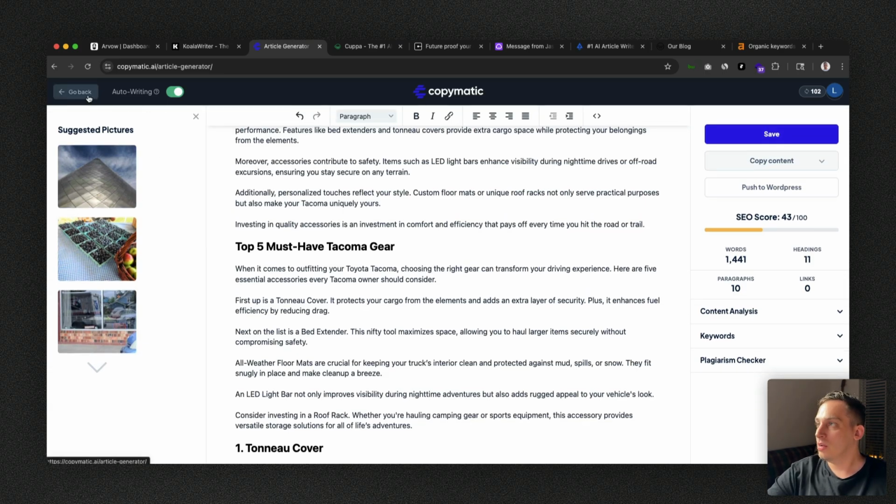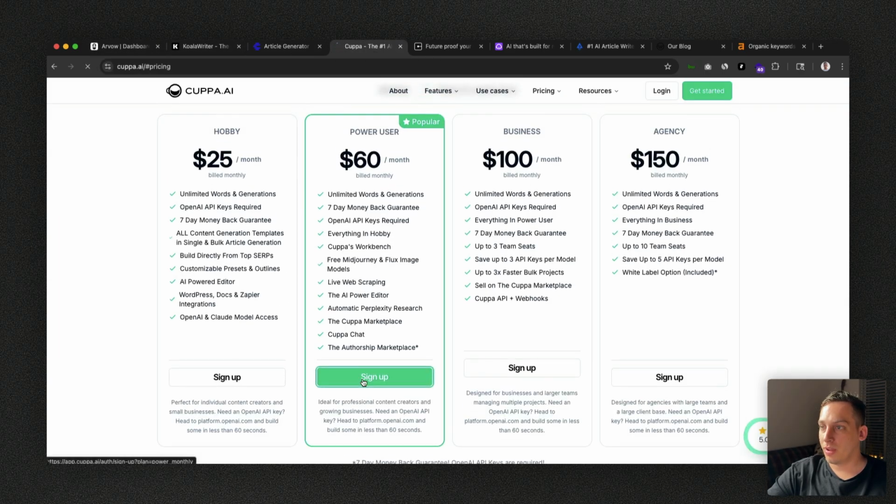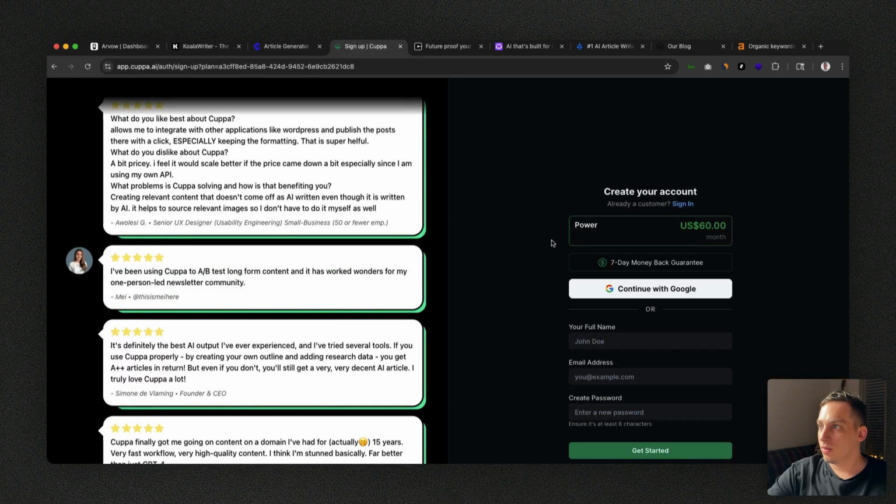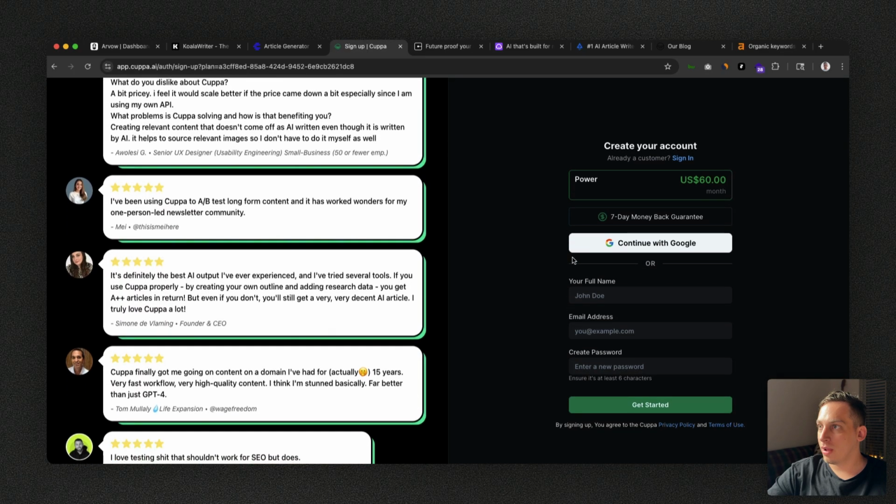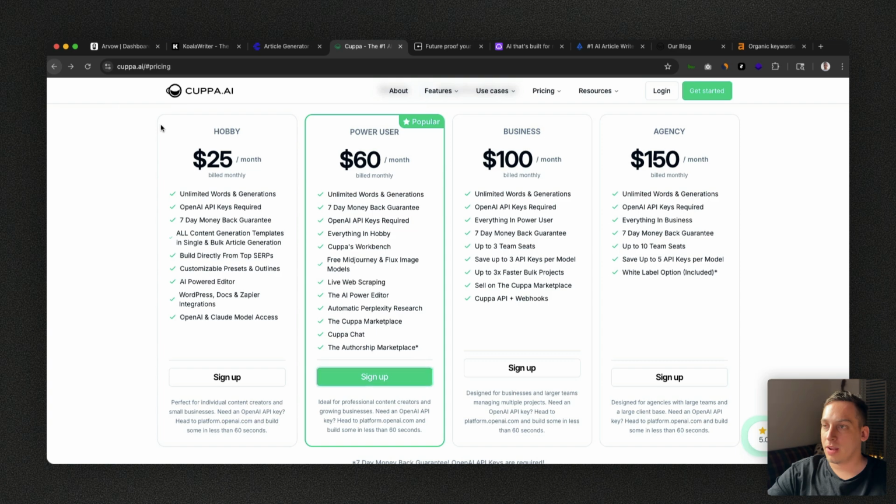It was nice, very lenient or generous in terms of free use in comparison to Koala Writer, but nothing in comparison to Arvow still. Now for Cuppa, you have to sign up to use it. You can't even have a free trial, which is not nice.